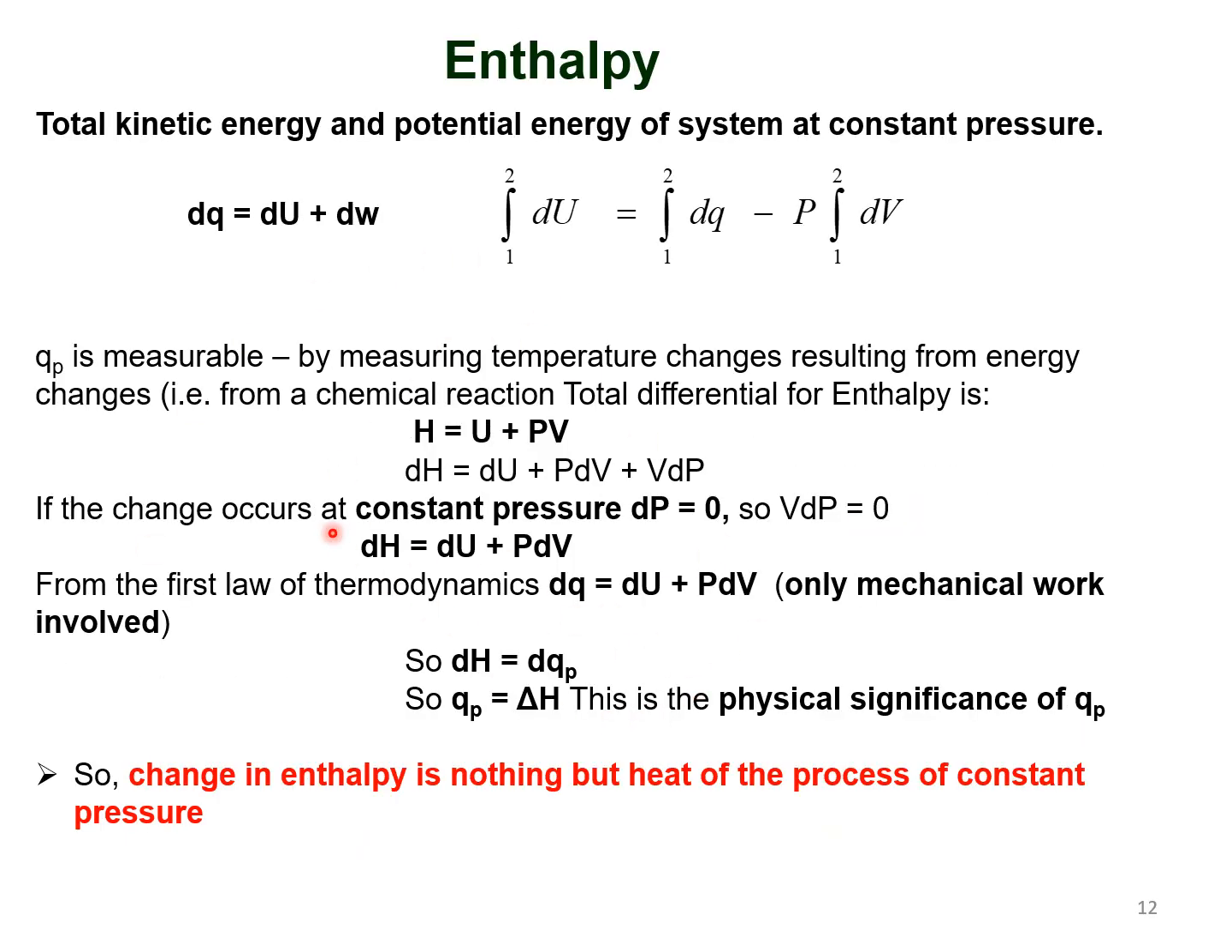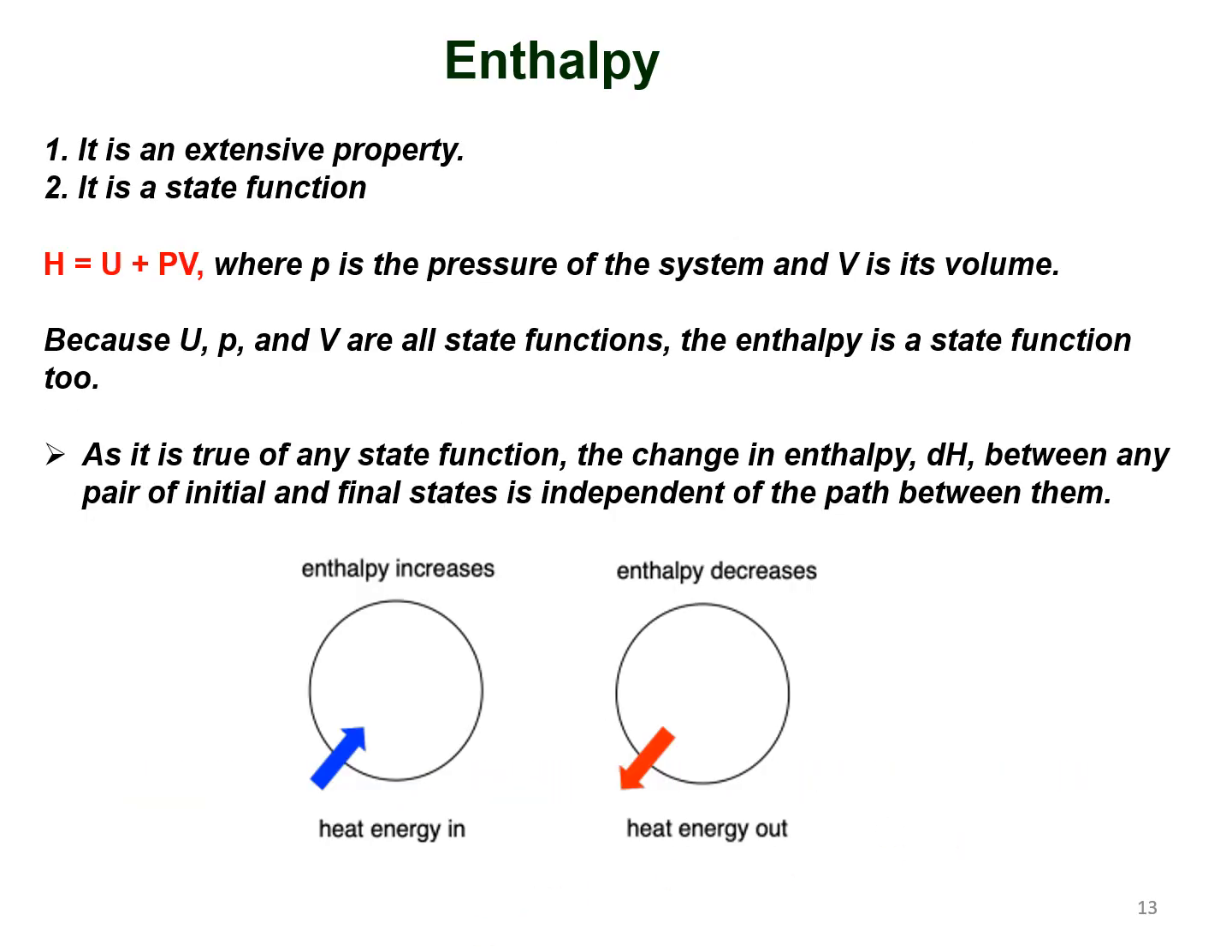Enthalpy is nothing but the heat content of the system. It is denoted by capital H. It is given by the mathematical expression H is equal to U plus PV. So if you calculate the difference in enthalpy and internal energy, with pressure remaining constant, the equation becomes dH is equal to dU plus PdV plus VdP. So the change in enthalpy is nothing but the heat of the process at constant pressure. Enthalpy is also an extensive property and also a state function.